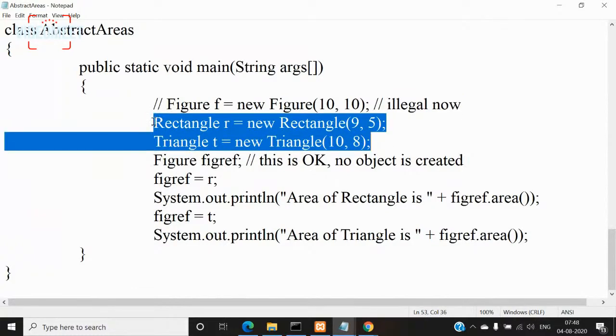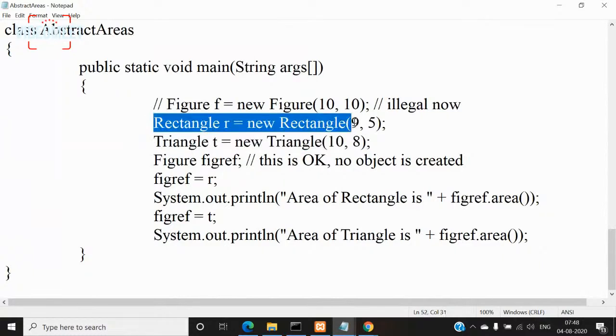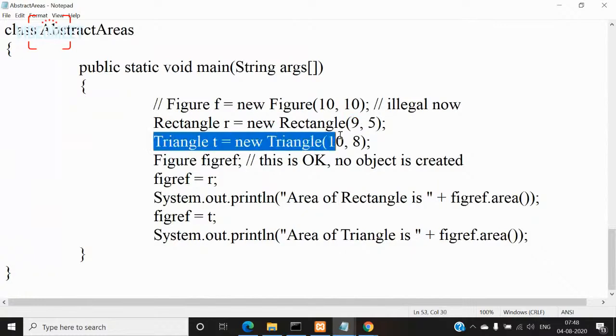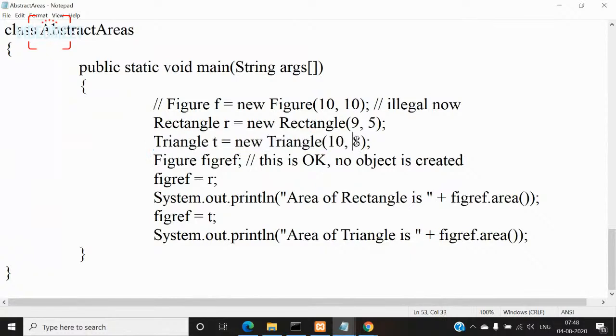So I'm creating a rectangle and passing 9 comma 5. So this 9 and 5 will be assigned to dimension 1 and dimension 2. So now dimension 1 will have 9, dimension 2 will have 5, so they will be considered as length and breadth. Similarly, for triangle I am passing 10 and 8. So 10 will be considered as base and 8 will be considered as height.